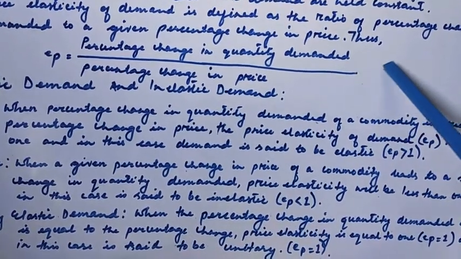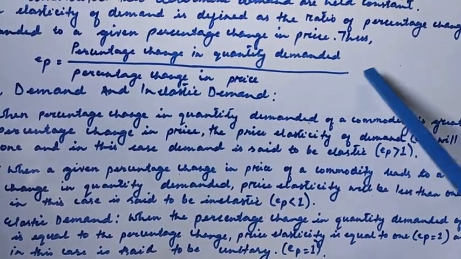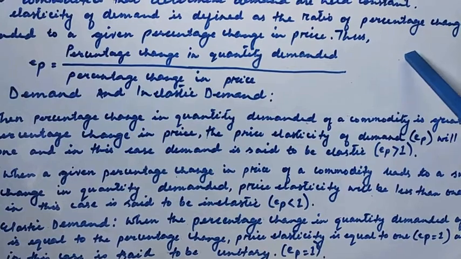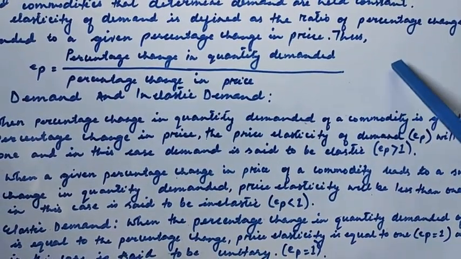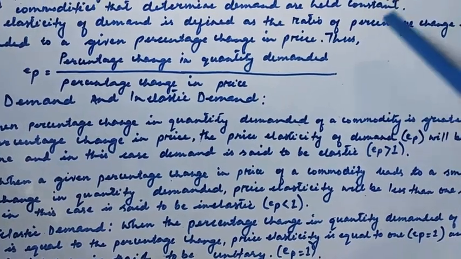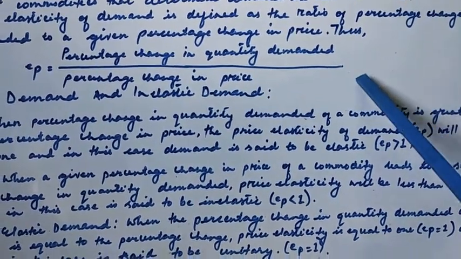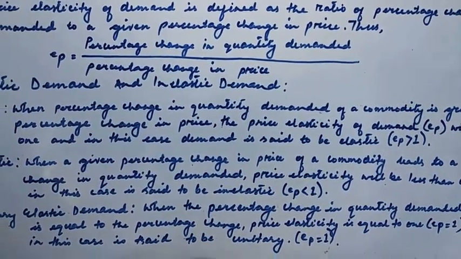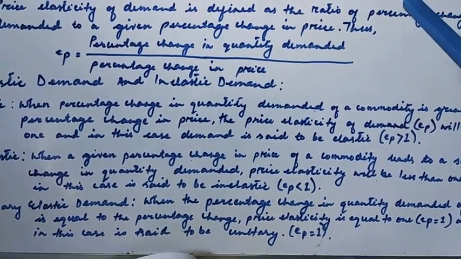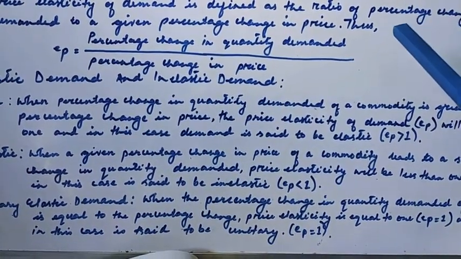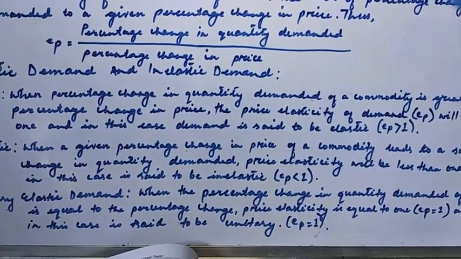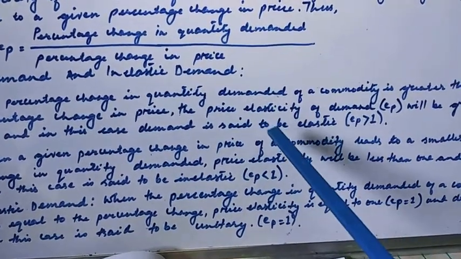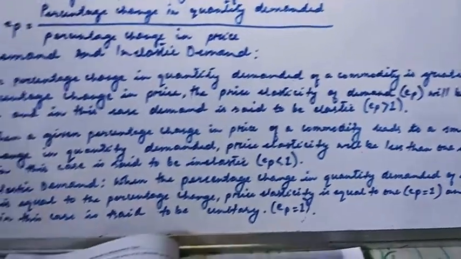A change in price occurs, but because of this change in price, the quantity demanded is not affected much. So even though there is a change in price, quantity demanded changes very little. In that case, it is said that demand is inelastic, because price elasticity will be less than 1.